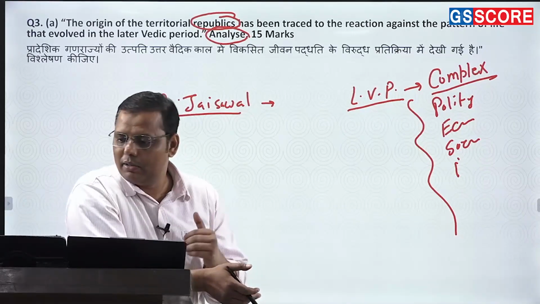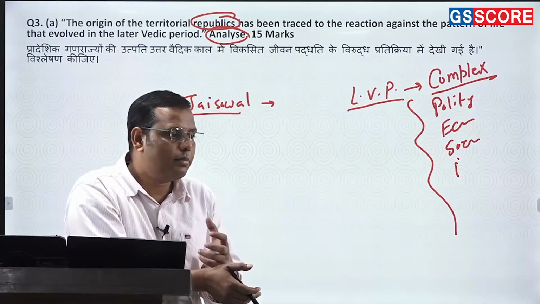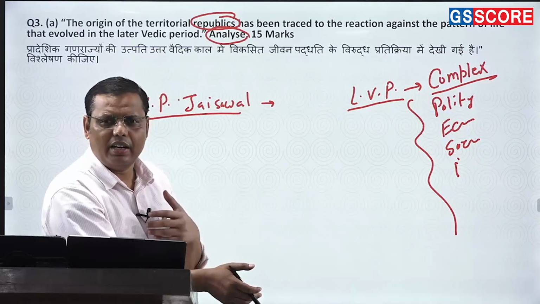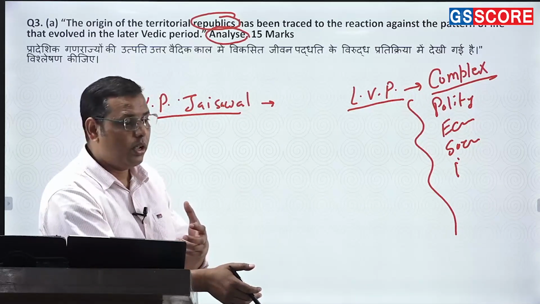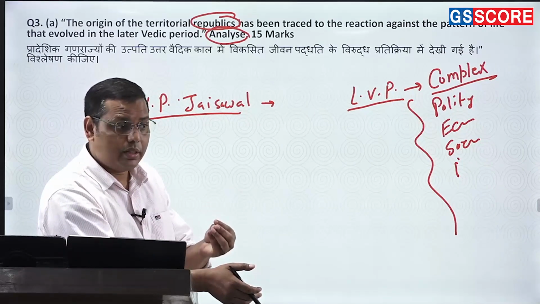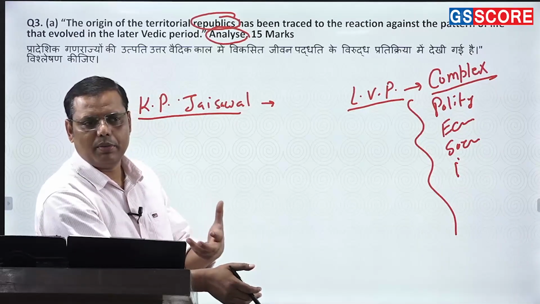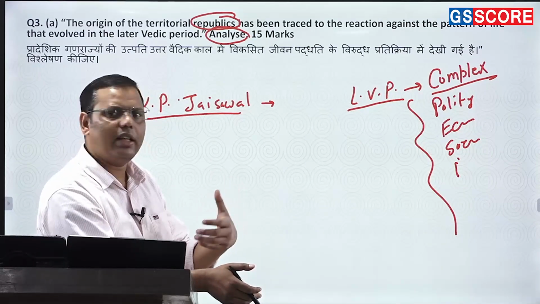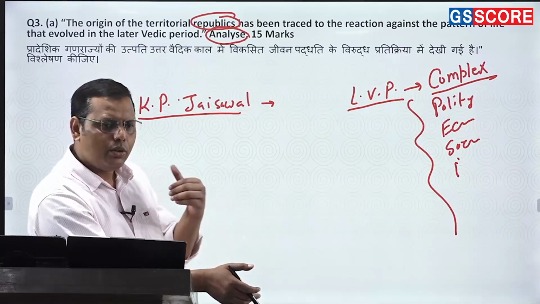Life was simple. But the moment industrialization comes, life becomes complex. Why? Because you have to work day and night so that you can produce more, so that you can get some sort of surplus, so that you can lead a better life. So it was becoming complex. Some people hated it, and that's why they started rejecting this kind of idea. So it is a common thing.